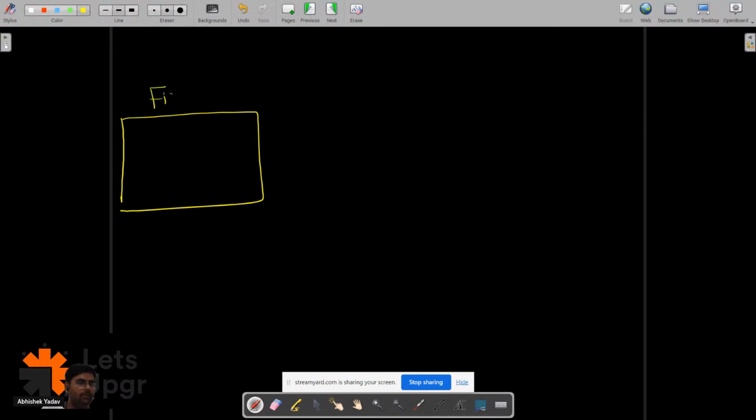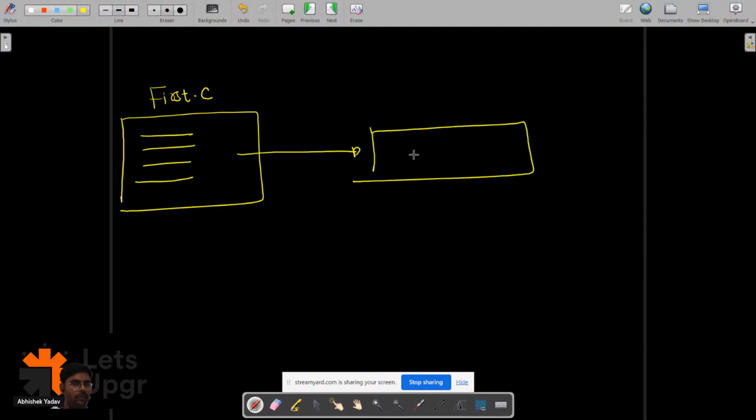The name of the file is first.c, and here we have written some code. After that we have to compile the code, to see whether I am writing the correct syntax, whether I am following the correct rules of that language.